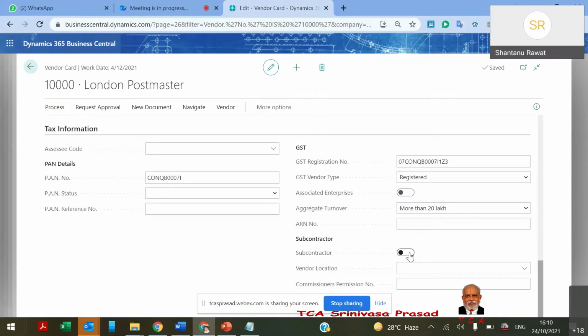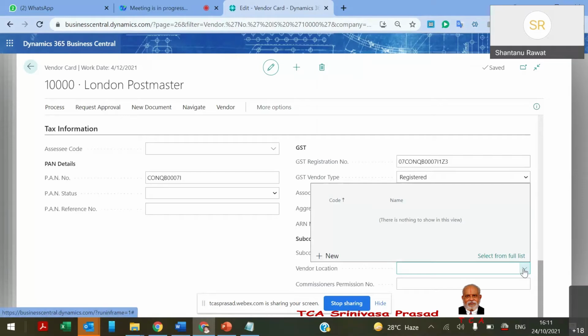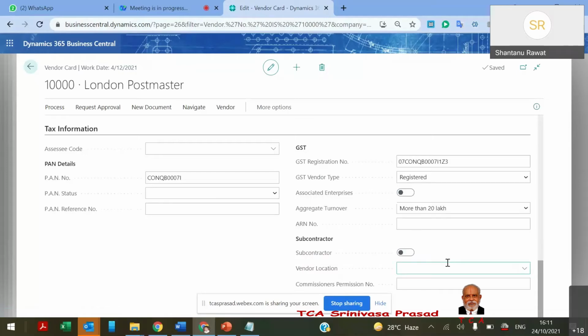So whenever I deliver the goods to my vendor, who is also a subcontractor, I will maintain the vendor location over here. I will maintain their address so that the goods will always show in my books, and it will show that okay, this is not in our possession, this is under the vendor location, but we have these goods in another warehouse under the possession of the subcontractor. So here we just maintain my vendor.